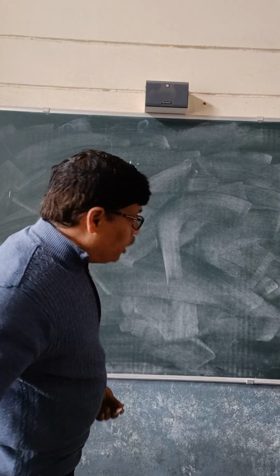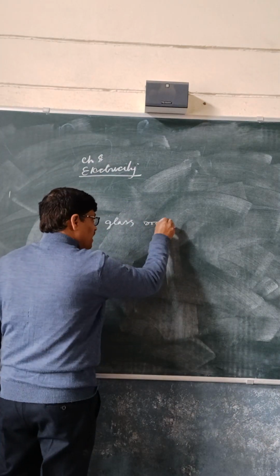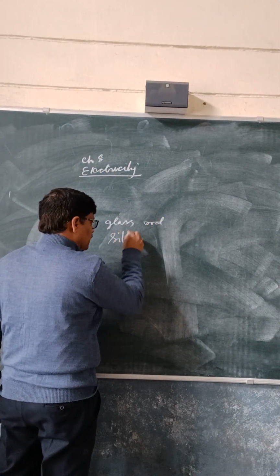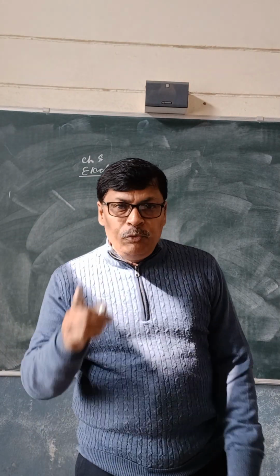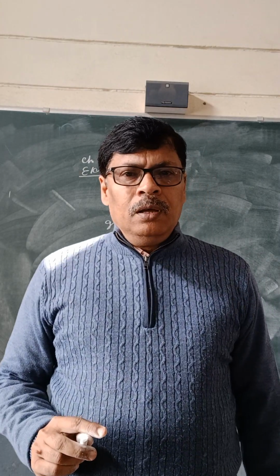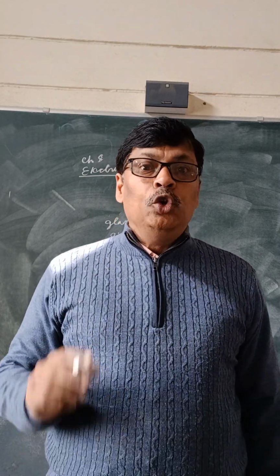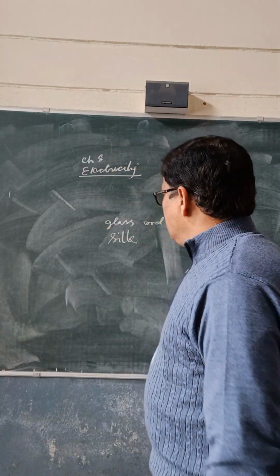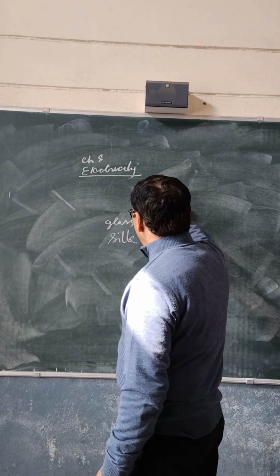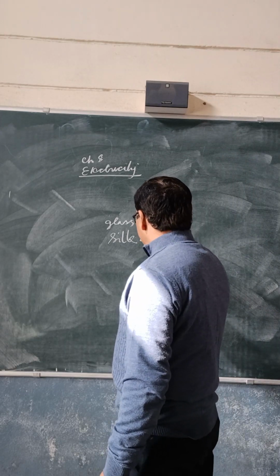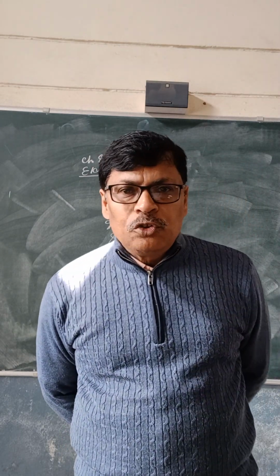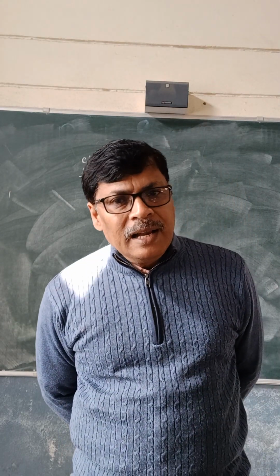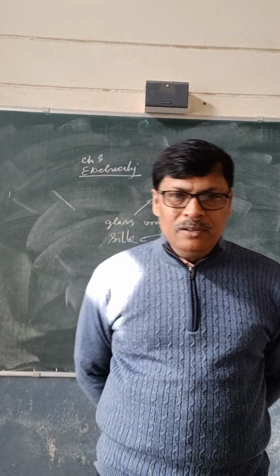When a glass rod is rubbed with silk, the glass rod loses electrons and silk gains electrons.